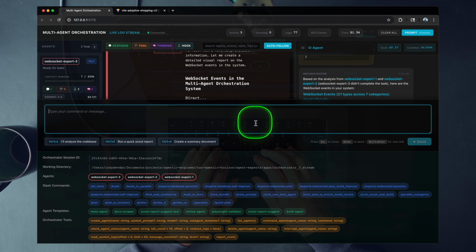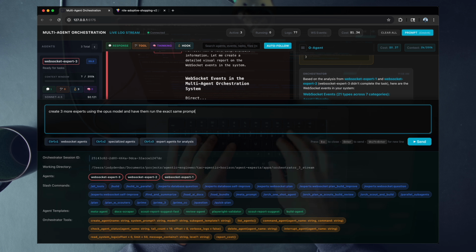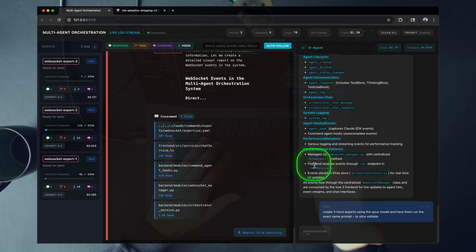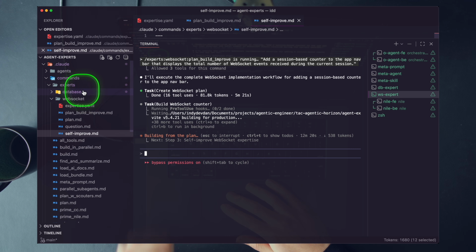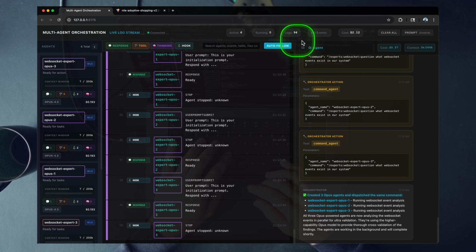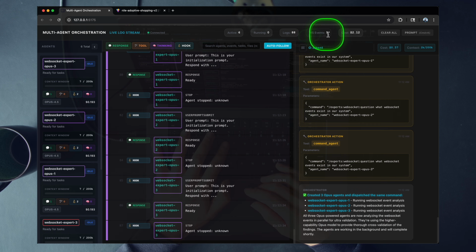And if we want to, we could have even scaled this up further. And we can say something like this, right? Create 3 more experts, same prompt to ultra validate. Okay. So we can do all types of things once we get these powerful orchestration systems and powerful expert systems up and running. WebSocket build done. Check this out. 61K tokens, 41 tool uses. And we should be able to see this here. I'm going to go ahead and refresh. There we go, WebSocket event 1. There's another one coming in there.